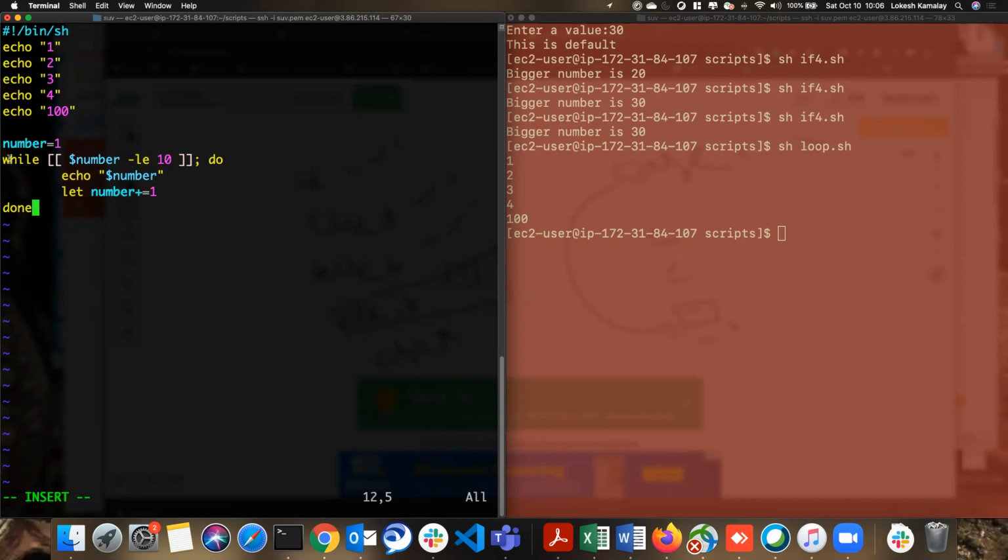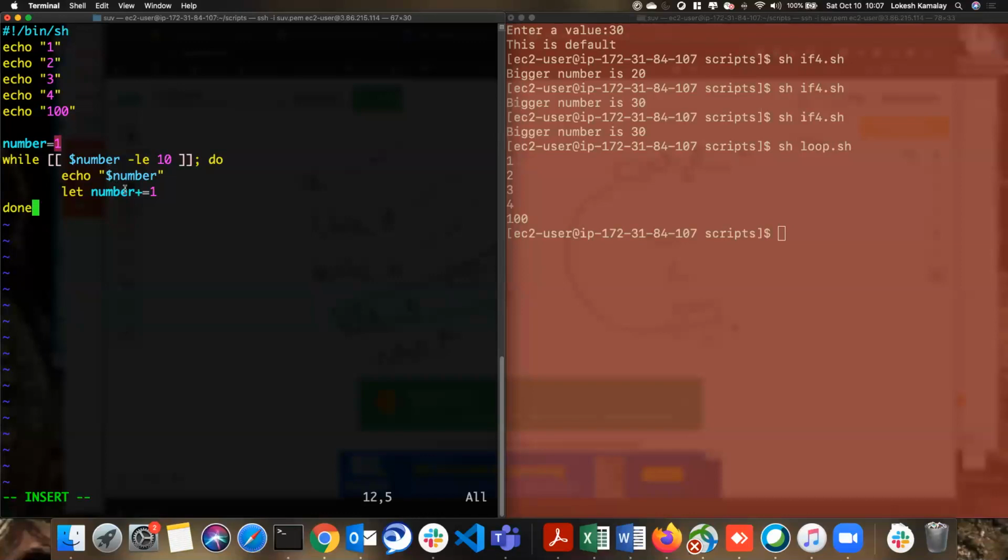So what I'm doing here is while, which is a loop condition. This condition says dollar number less than or equal to 10. So first we have the number as 1. So 1 less than or equal to 10? Yes, of course, then it becomes true. And then it is printing the number, right? So it prints the number 1. And then I'm increasing the number by 1. Now the number is equal to number plus 1. Number is currently having value 1.